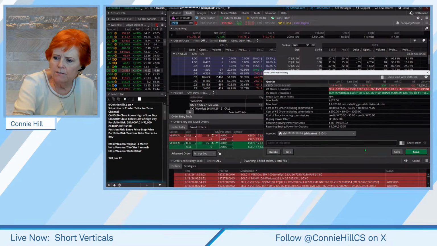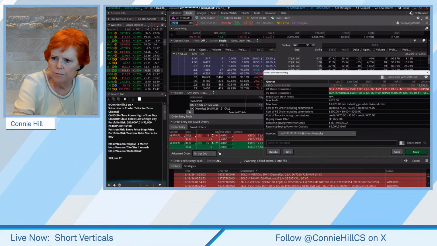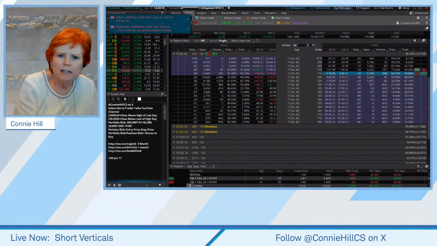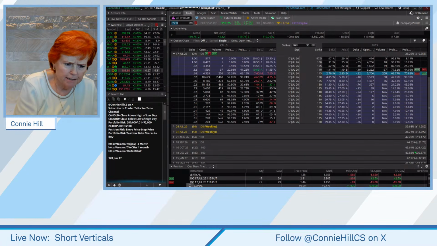We're going to hit confirm and send. Review it, make sure you didn't fat finger the quantity, make sure you're not getting 55, right? We're going to put this in our short verticals grouping here. That'll make it a little bit easier for us to track. All right, we got filled at that 135 price.